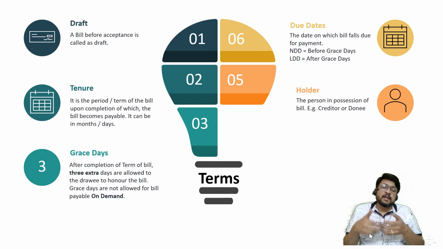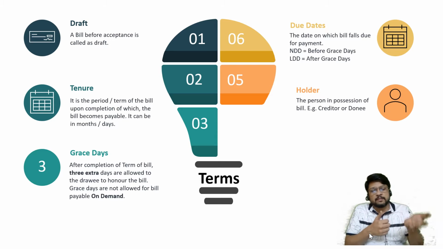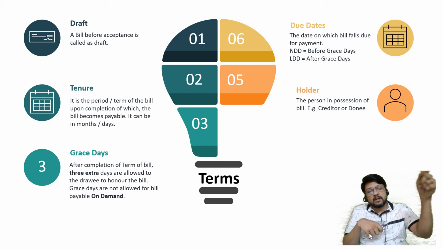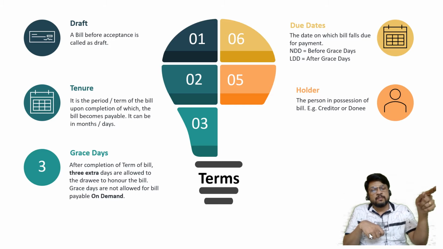Or I may give the bill as a gift to my friend. 1st January, I drew a bill on you. You accepted and gave it back to me. Then on 10th January, there was a birthday of my friend. I wanted to give him a gift of cash. Then I thought about it, that anyway I am having a bill in my hand, which is going to get honored on 1st of February. So I am telling my friend that I am giving a gift to you. Now remember, my friend does not owe me anything. Still I have given the bill to him. He is going to collect the money from you on 4th of February.